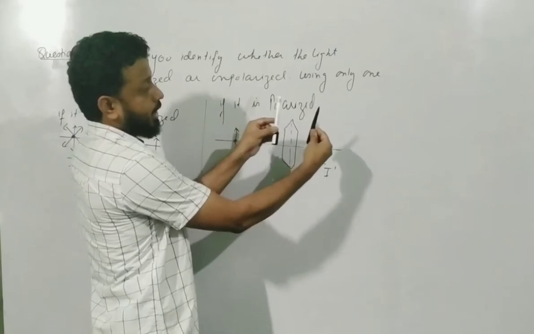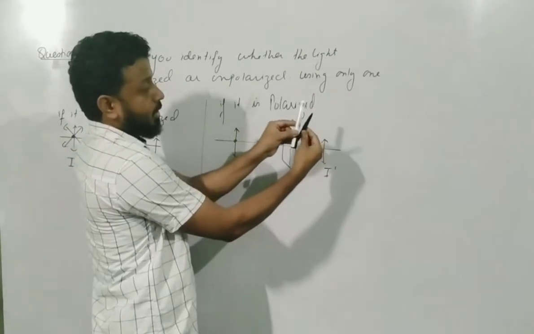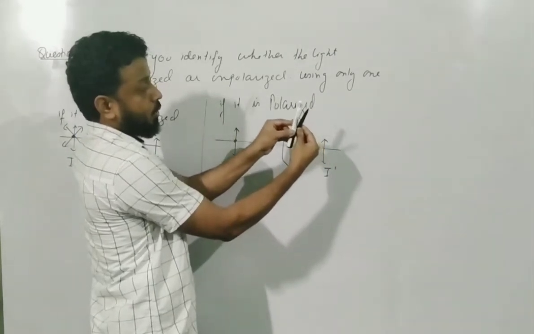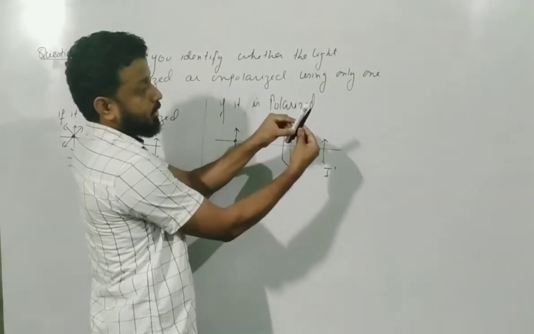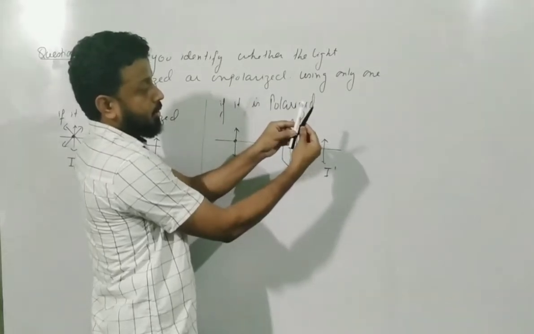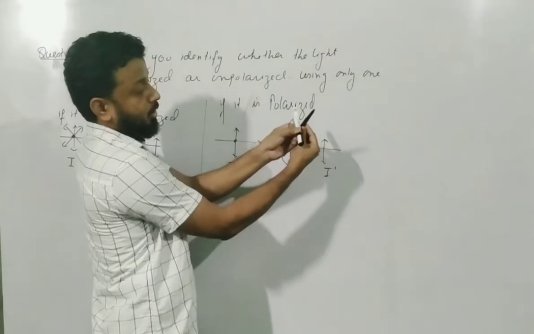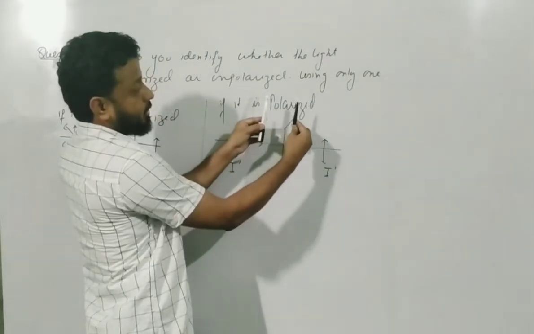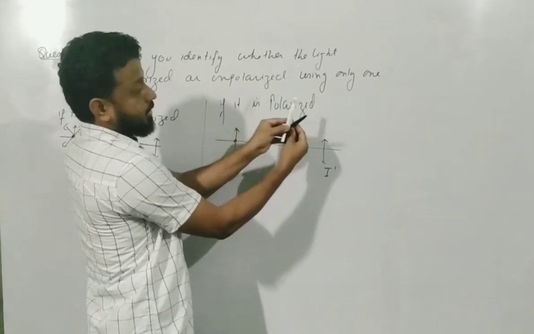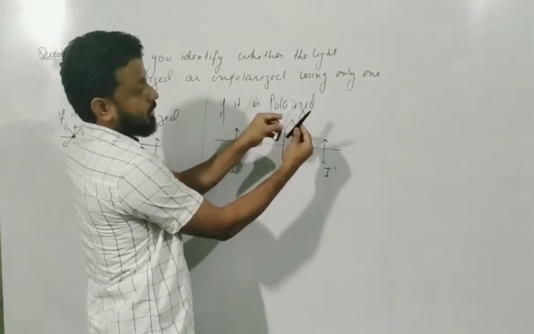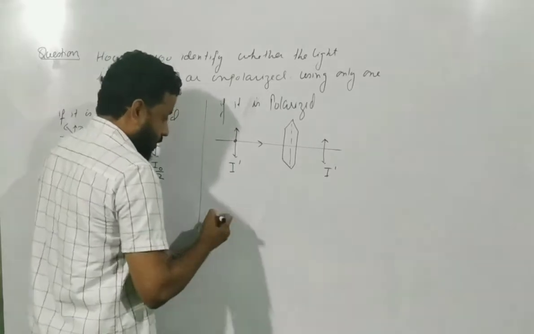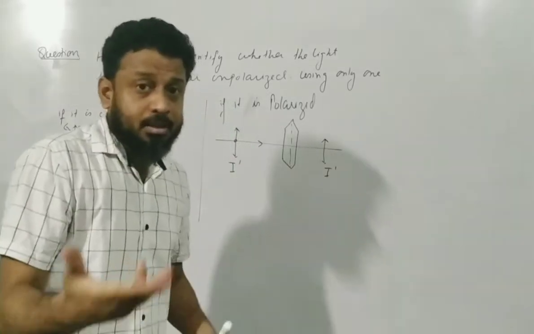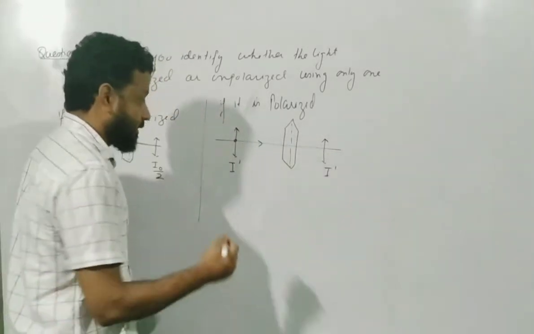Now if you rotate the polarizer, the component which is parallel to the pass axis will pass. The component which is perpendicular to the polarizer will be blocked. So if a component is passing, obviously the intensity will become less.